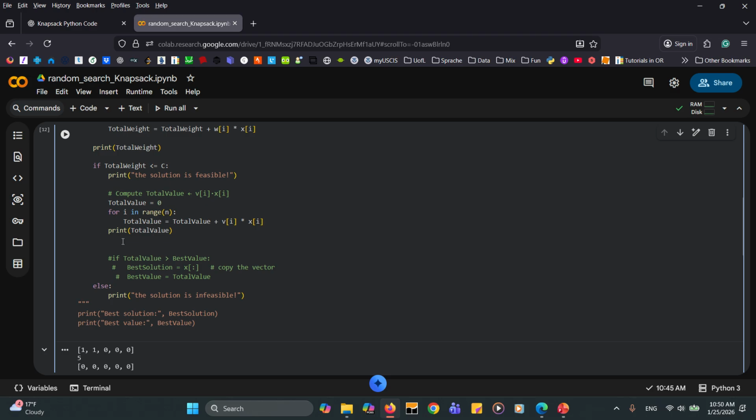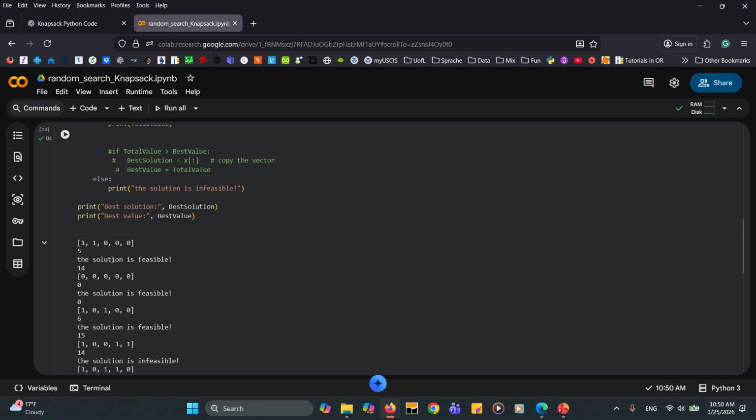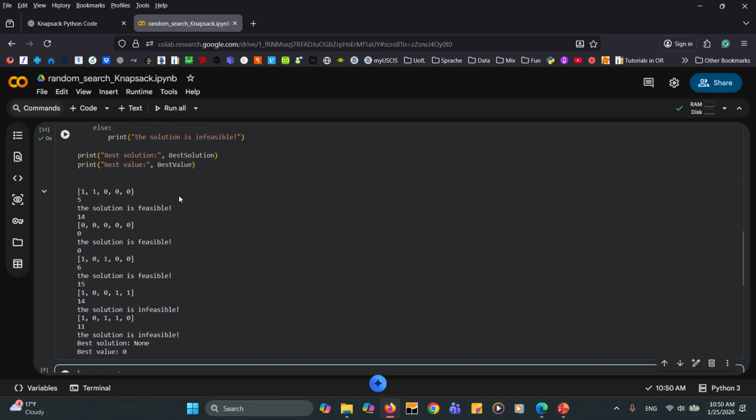Okay, so now we are checking this: if the solution is feasible, then we evaluate or calculate the total value, or the objective function. If the solution is infeasible, then we print the solution is infeasible. And then we also don't need this one, again, because we don't have any assignment for the best solution or the best value, we expect the same solutions, which means None for the best solution and 0 for the best value. So if I run this line of code again, we have the same solutions.